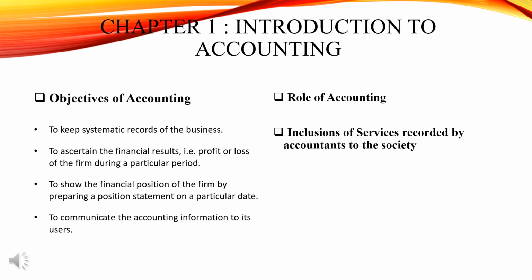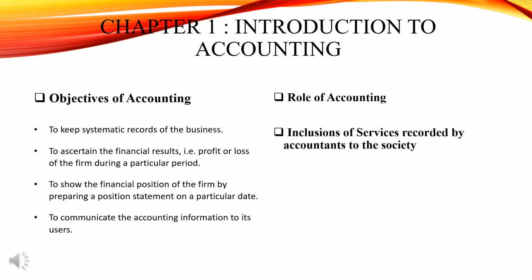Okay, so in this slide we have seen the objectives of accounting, the role of an accountant, as well as the inclusions of the services rendered by the accountants to the society. To sum up, there are 4 objectives.